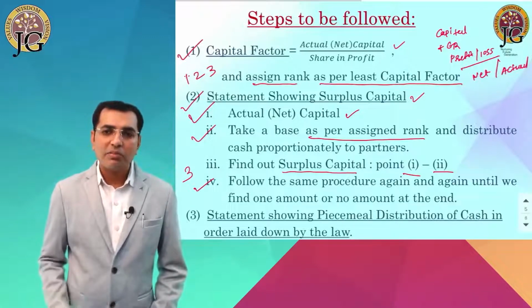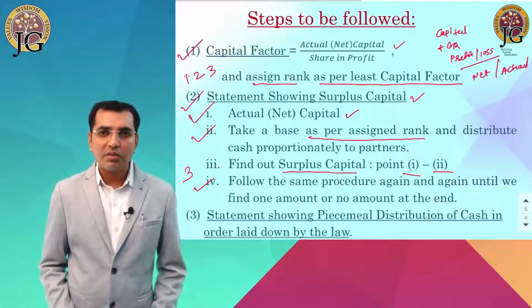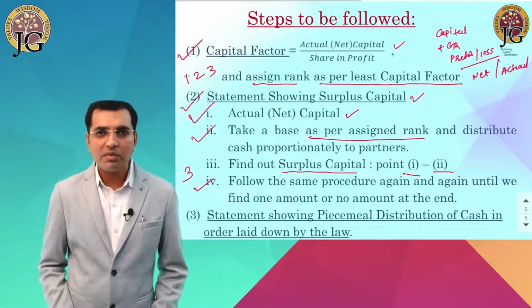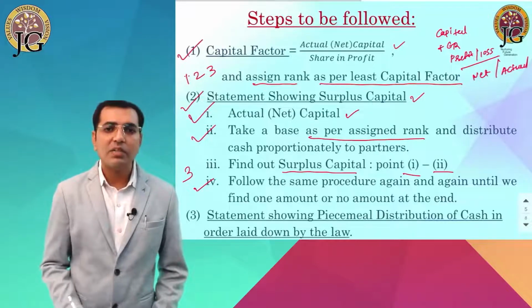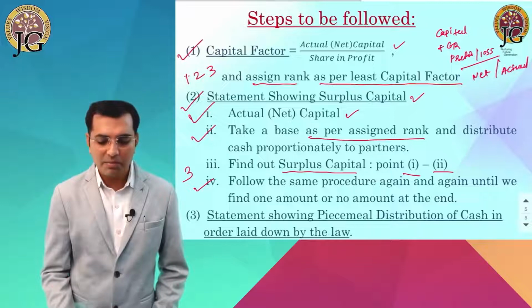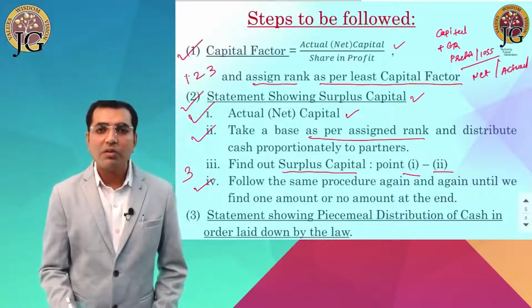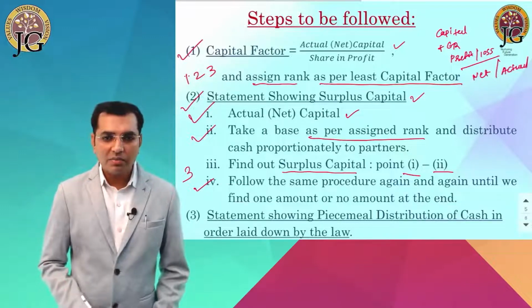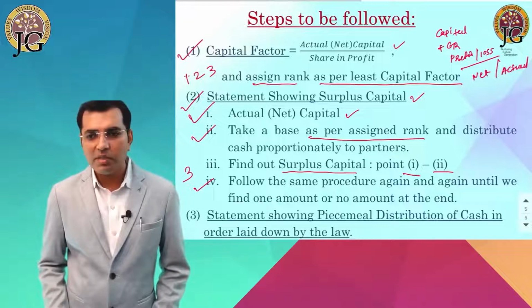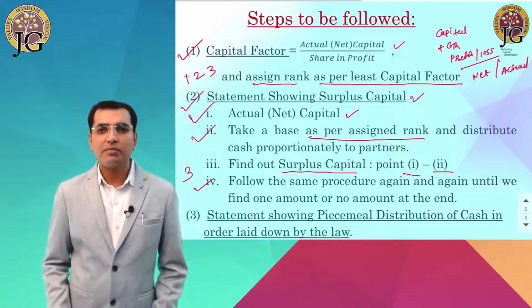मैंने मैक्सिमम लॉस मेथड में आपको बोला था कि there are no steps, but in this method, surplus capital method, there are 3 steps. First you have to find out capital factor, then you have to make a statement showing surplus capital to find out when and how much money will be received by the partners, and the third, our actual answer, statement showing piecemeal distribution of cash, right?